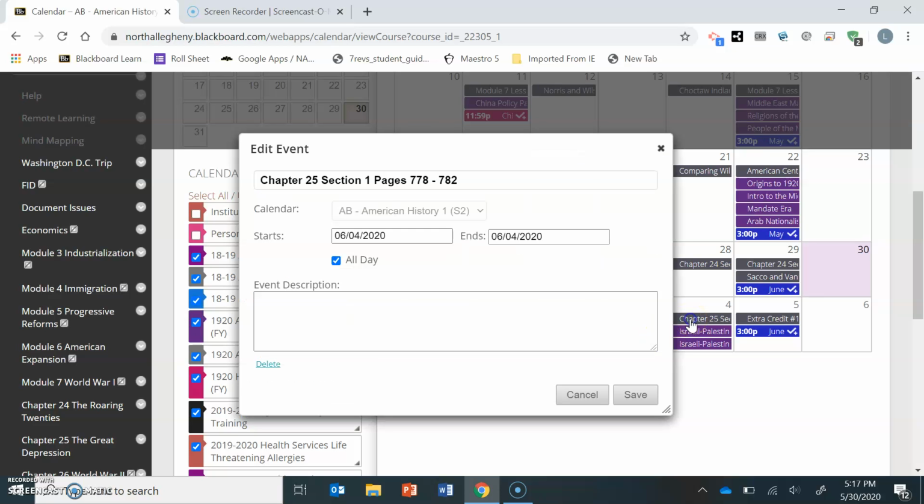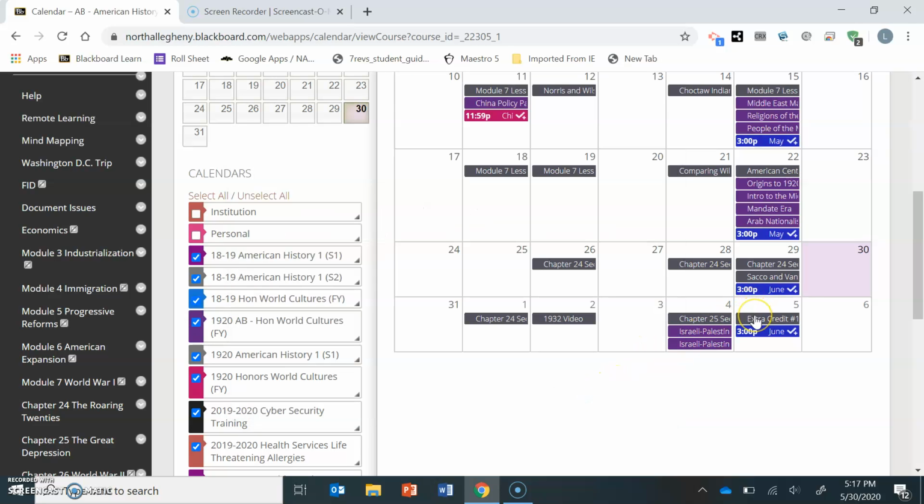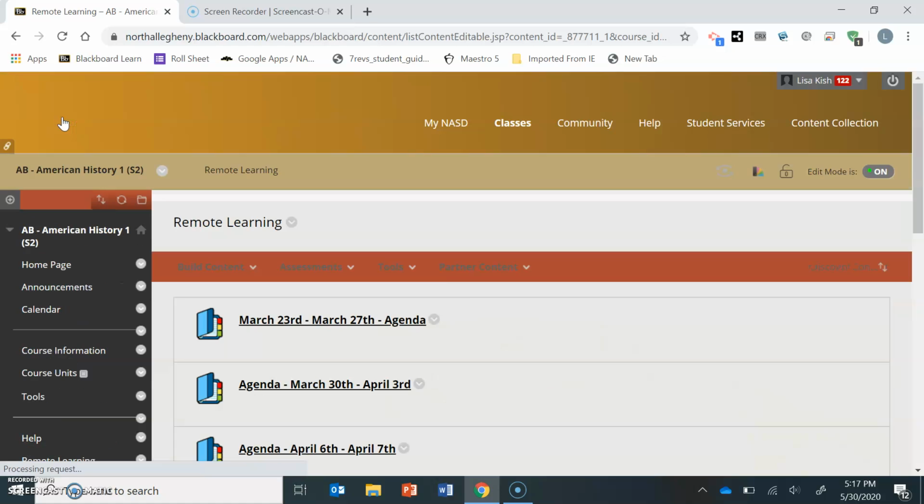And then Thursday is your last official assignment, which is going to be chapter 25, section 1. It is starting the Great Depression. We had sort of 2 days to fill in, so we had to start the Great Depression. So it's pages 778 to 782. And then on Friday, you have an extra credit opportunity that you can do, which I'll explain when we get through the agenda in the remote learning folder.